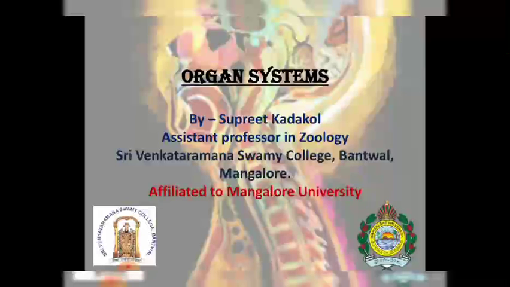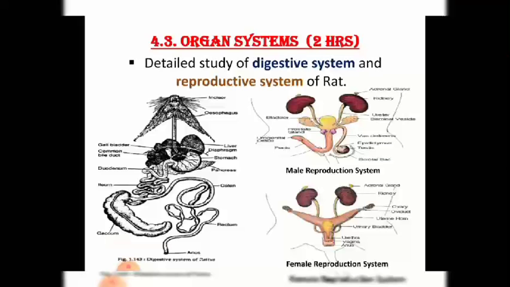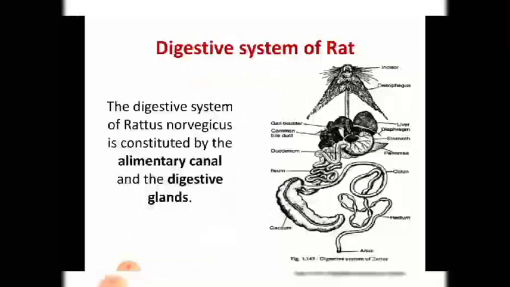Today we'll study about organ system, which includes detailed study of digestive system and reproductive system of rat. So first and foremost, we'll look into digestive system of rat. So in digestive system, as in your lower class also, you have studied about digestive system of humans. So there it consists of digestive glands and alimentary canal.